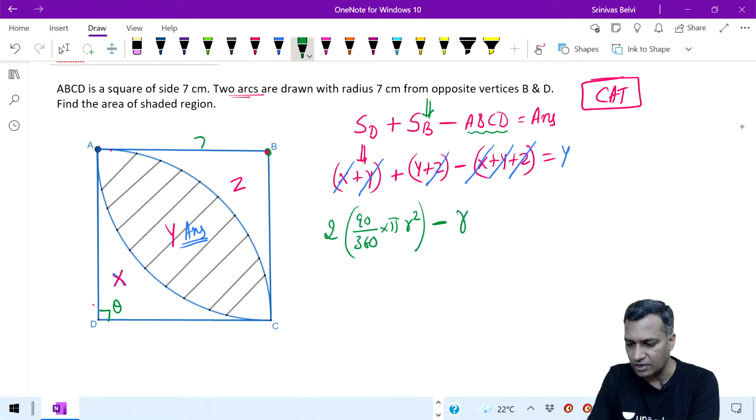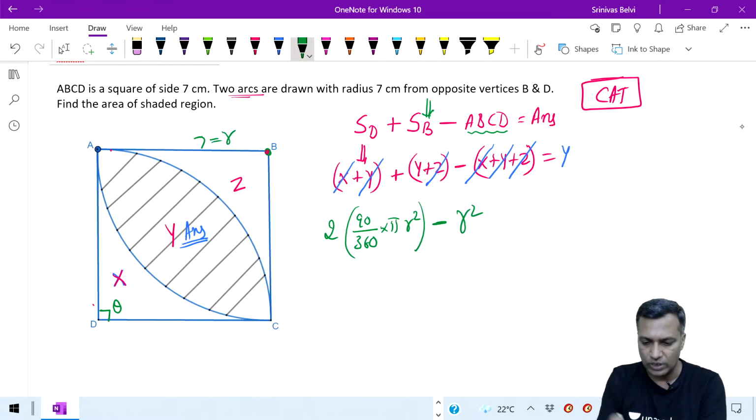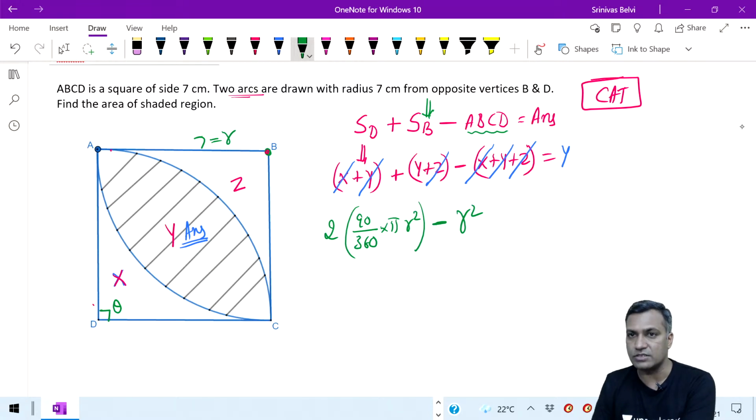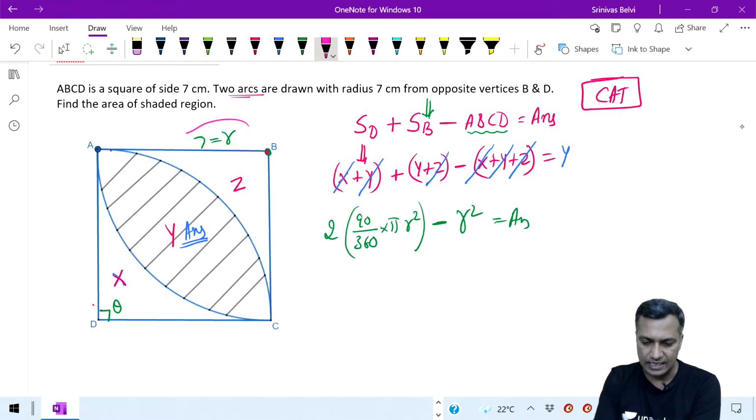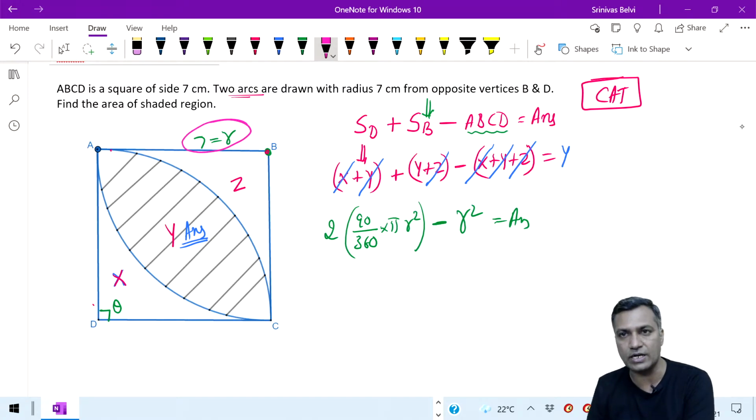ABCD. That is nothing but r square. Why? Because it's the same thing, 7 only. I'm calling it r. Therefore, you write this as r square, which gives you the answer that you are looking for. Substitute. Wherever r is there, write r is equal to 7. You get the required answer.